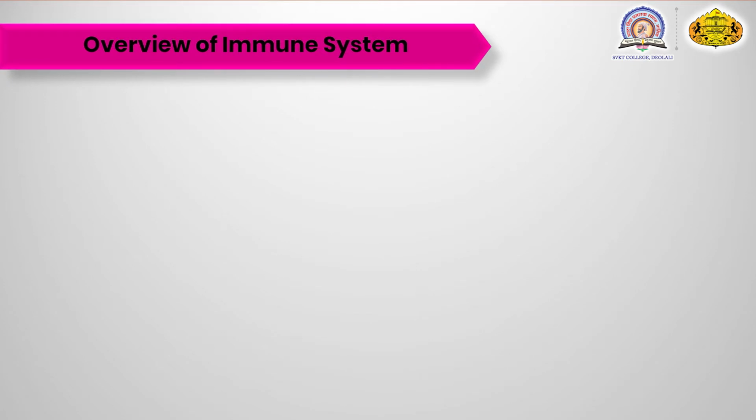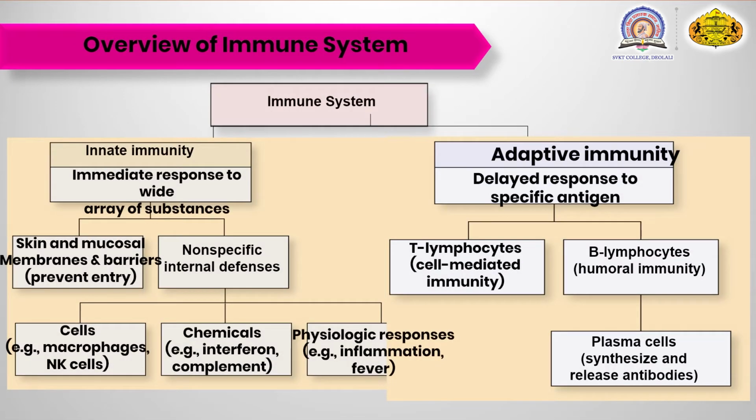Now we are going to see the overview of the immune system. Here I have given you a chart. In that chart you can see the immune system is classified under two categories. One is innate immunity, and the second is adaptive immunity. Innate immunity is present by birth, and adaptive immunity is a delayed type of response. Innate immunity is the immediate response to a wide range of substances, that is, any substance. It is a non-specific type of immunity.